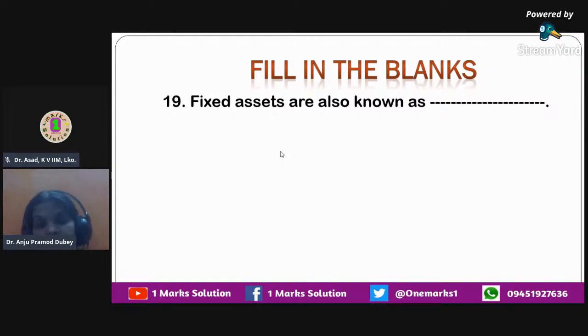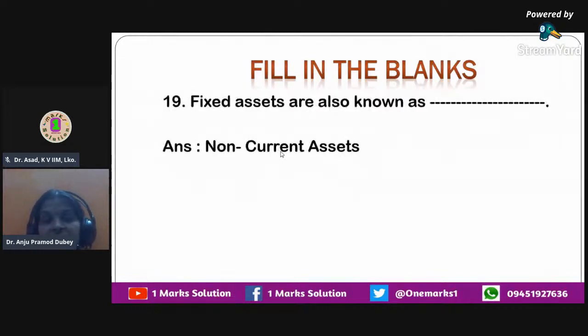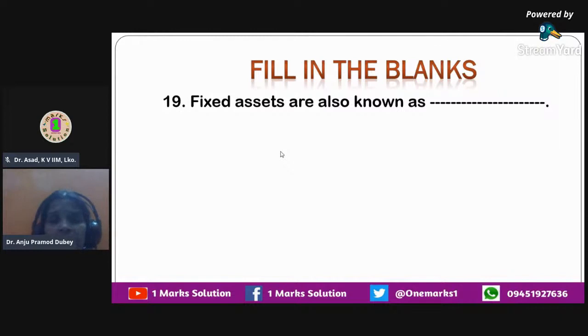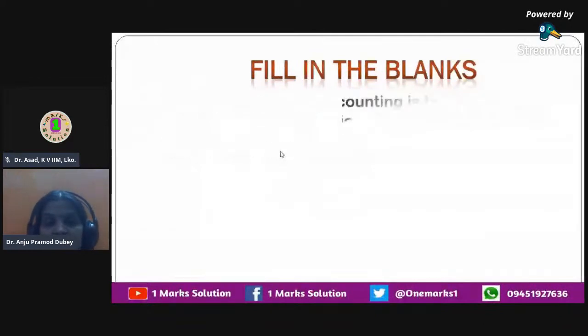Okay. The next question is also in the last category of question. Here, fixed assets are also known as non-current assets. That's the correct answer actually. So fixed assets, as I told you, they include all the assets which are going to be there in the business organization for more than a year. So anytime when an asset is going to be there in the business organization for more than a year, it is called as non-current asset, or it is also called as fixed asset. So the right answer that you have to fill, the right word that you have to use over here is non-current assets.